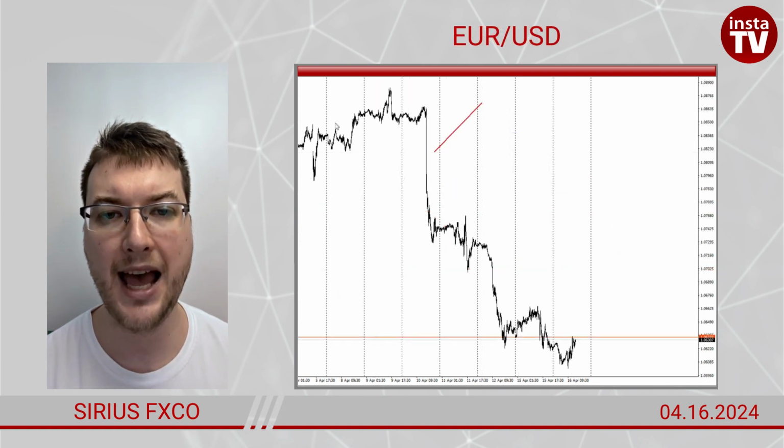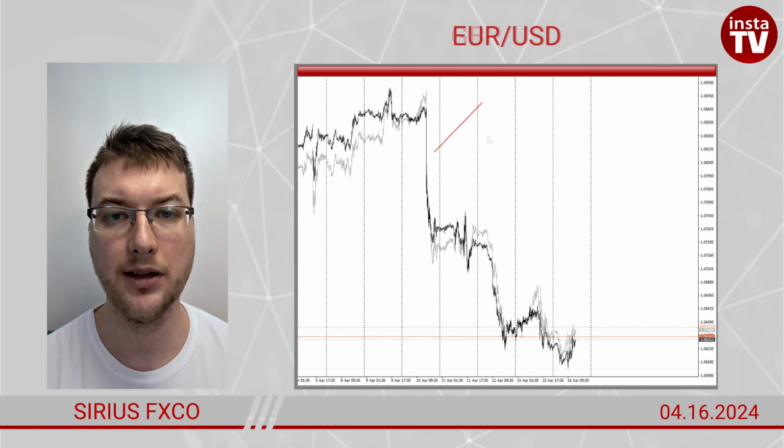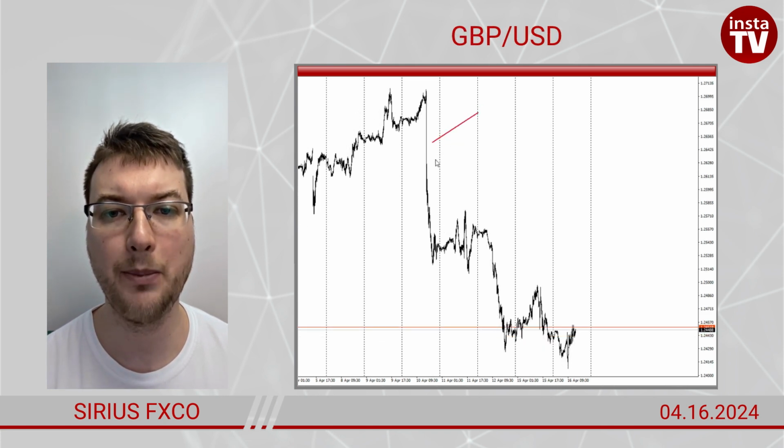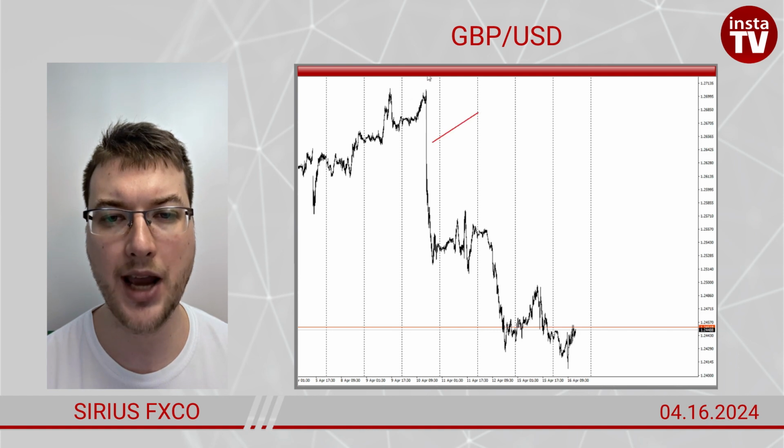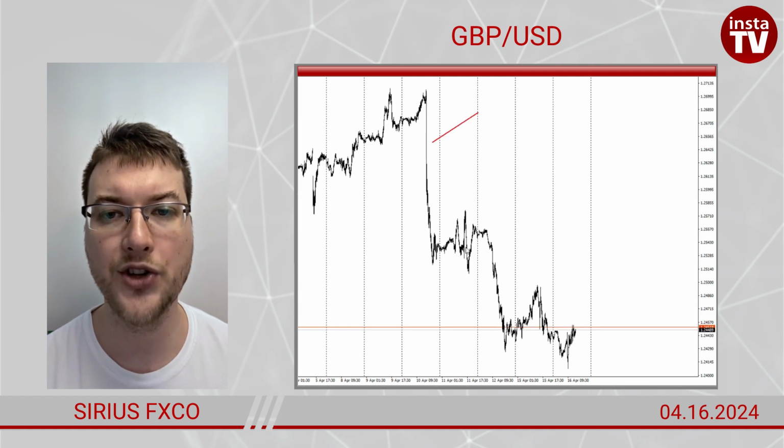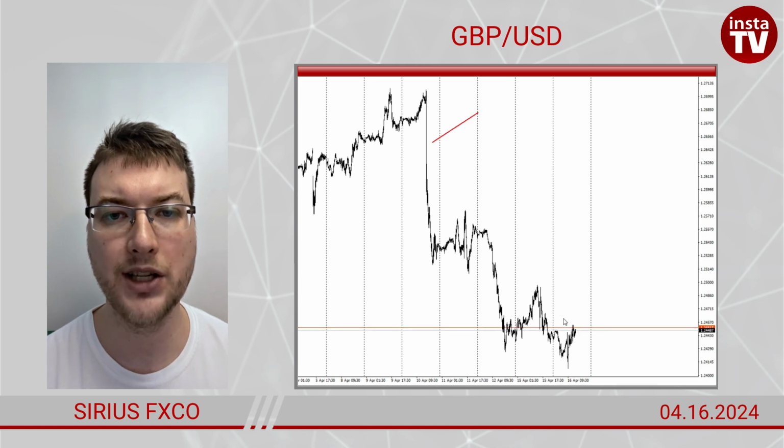The euro-dollar pair also continues losing value. Although there is an upward correction, I'm not very interested in this instrument. The situation with the pound-dollar pair is also the same. Yesterday there was a bearish spin bar. Today the pair showed some corrective movements. However, there are no interesting swing points.